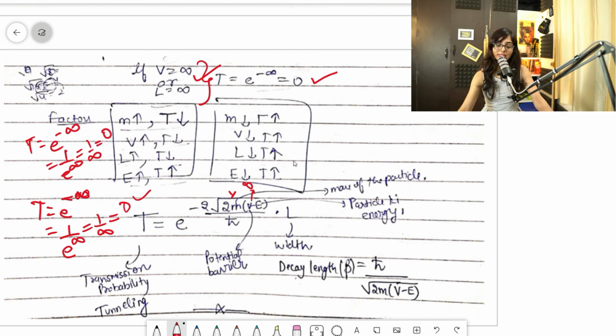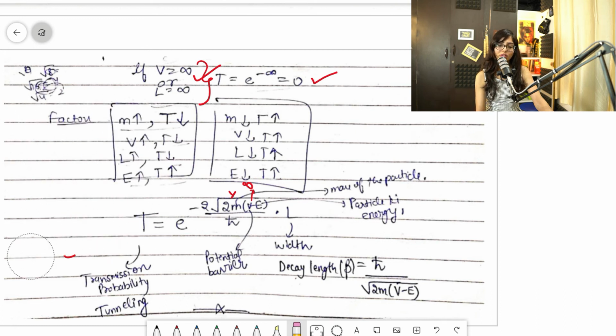Clear guys? So basically, let's see on what factors this tunneling depends. The examiner will ask from this point: what is the formula of tunneling, and suppose we increase the mass or decrease the mass, what will happen? Let's see. If I increase the mass of the microscopic particle, can you tell me whether the tunneling, also called the transmission probability, T will increase or decrease? Suppose this m will increase.